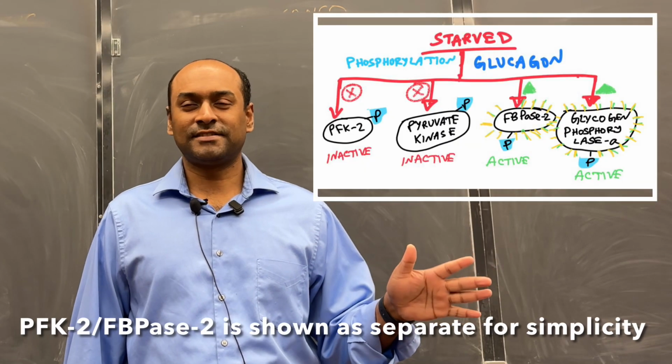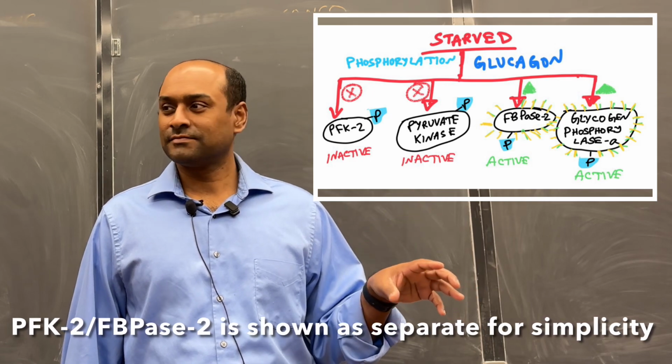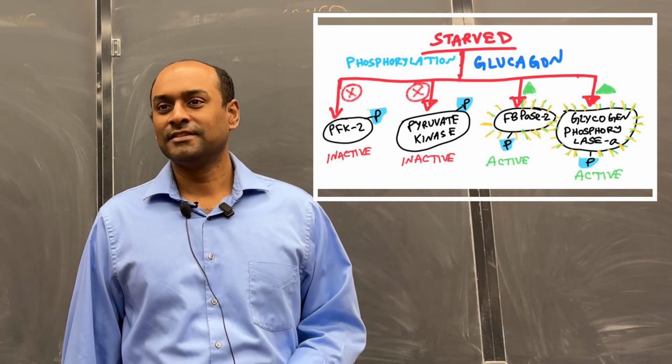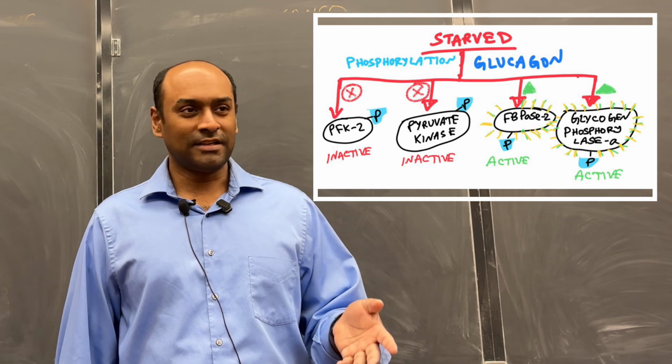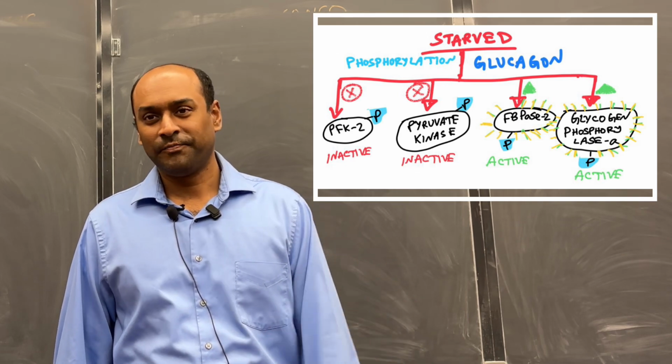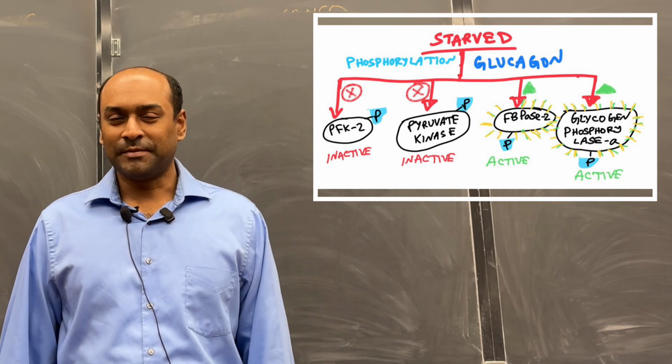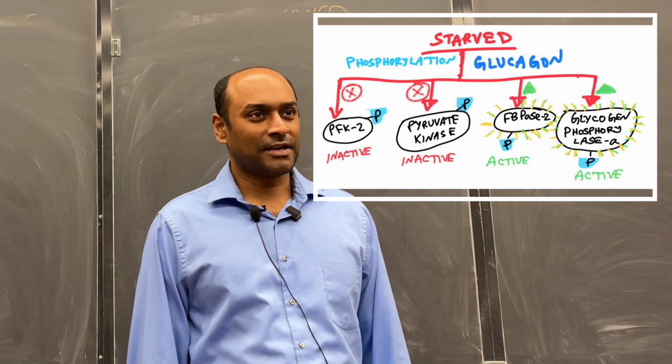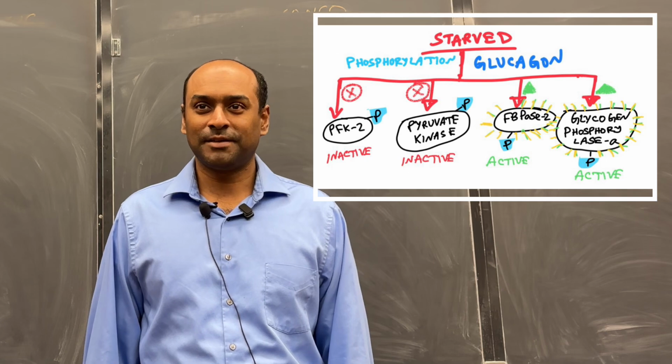Under starved states, phosphorylation happens, right, with the kinases, and phosphorylation can either make enzymes active or inactive depending on the context. Some enzymes will be activated by phosphorylation, some enzymes will be inactivated by phosphorylation.